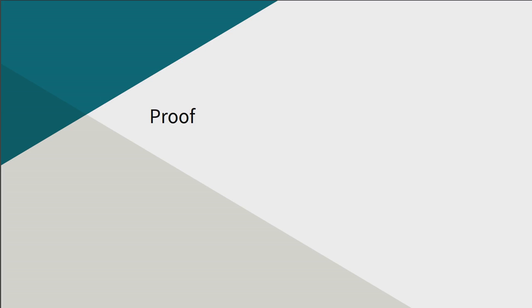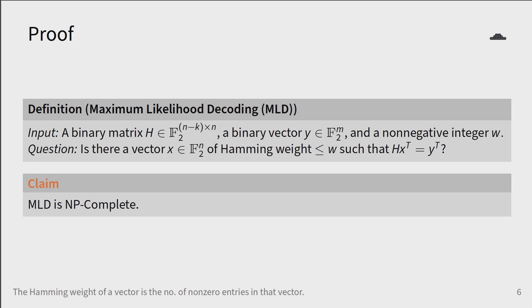Recall that our goal was to prove that the maximum likelihood problem MLD is NP-complete. Let's first formally define the maximum likelihood problem. We're given a matrix H of size n minus k by n with entries from the field of size 2, that is, the matrix is binary. We also have a binary vector y of size n minus k and a non-negative integer w. The question is whether there exists a binary vector x of size n with Hamming weight, which is the number of non-zero entries in a vector, less than or equal to w, such that when we multiply x by H, we get y back. All problems in complexity theory are written in this yes or no form. Our claim here is that deciding this problem is NP-complete.